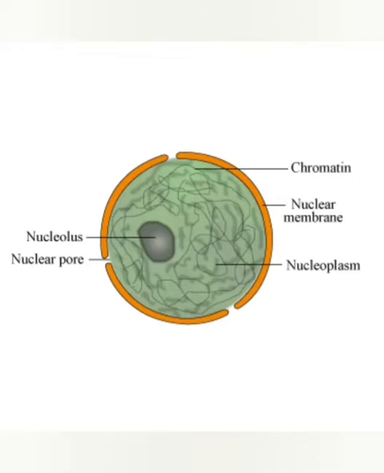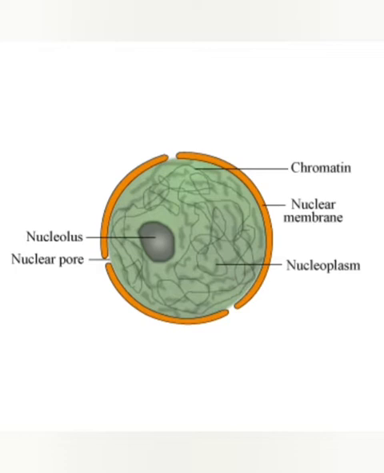So now in today's lecture, I will be discussing the structure of nucleus and the function of nucleus. So first let's see what is the structure of nucleus. You can see in the picture that the nucleus is surrounded by a double layered membrane, which is known as nuclear membrane. It is also known as nuclear envelope.